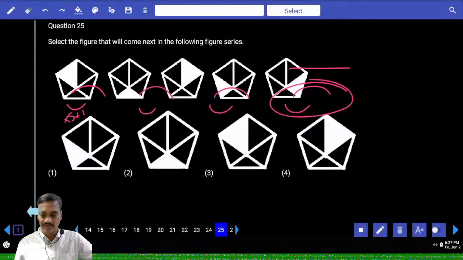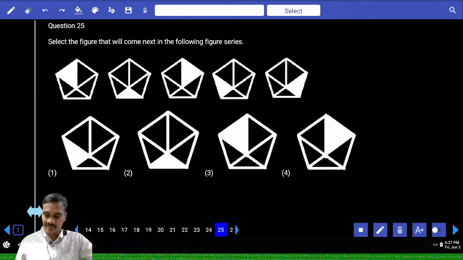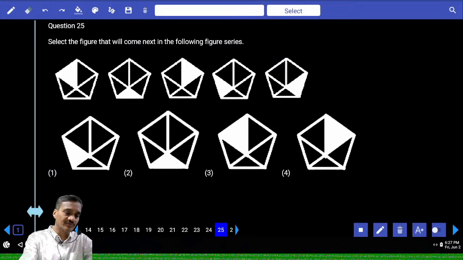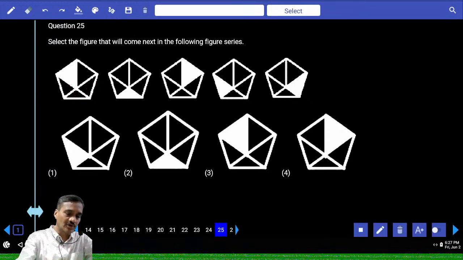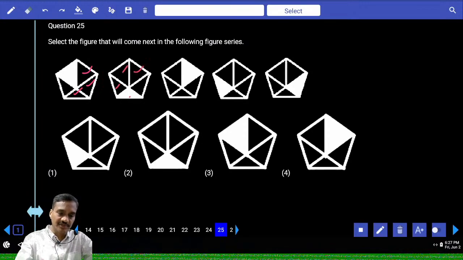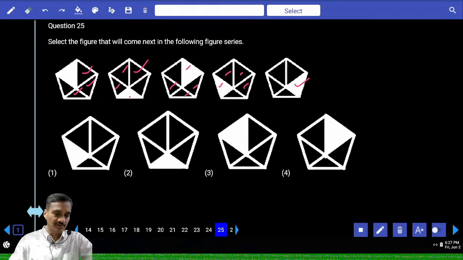My 25th one. Now we need to find out the next figure. Now in this one, from figure 1 to figure 2, if you count 1, 2 and 3, third position. Now here from figure 1, in the clockwise direction, 1, 2 and 3, third position. Again from here to here, 1, 2 and 3, third position. Again from here to here, 1, 2, 3, third position. Again 1, 2, 3, third position.